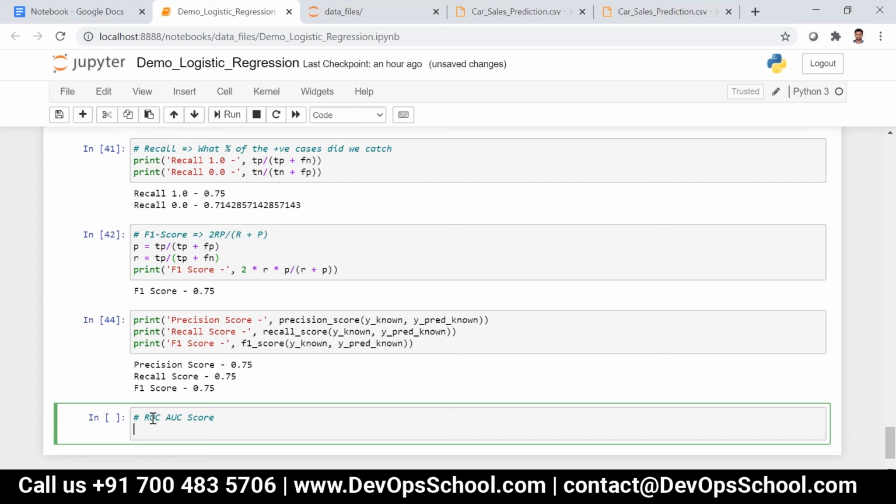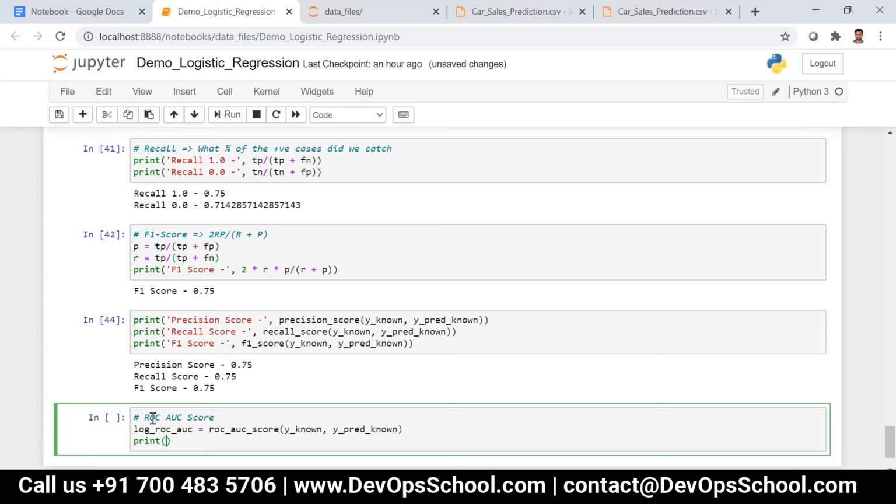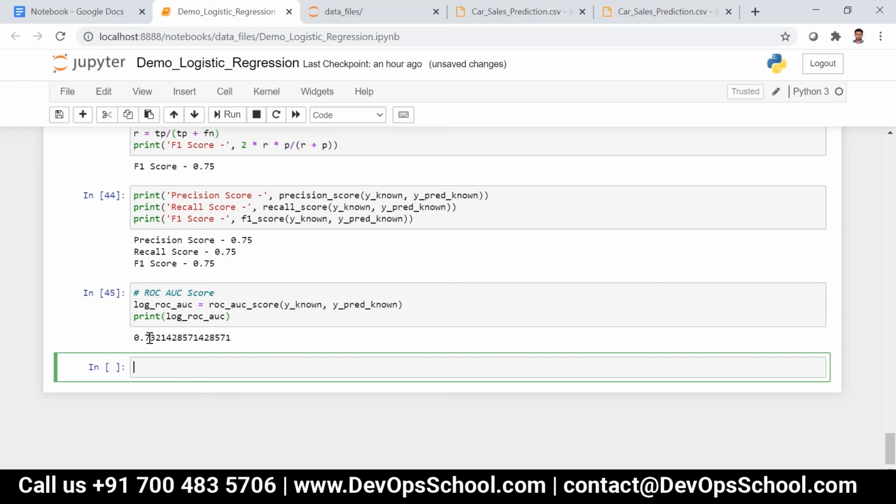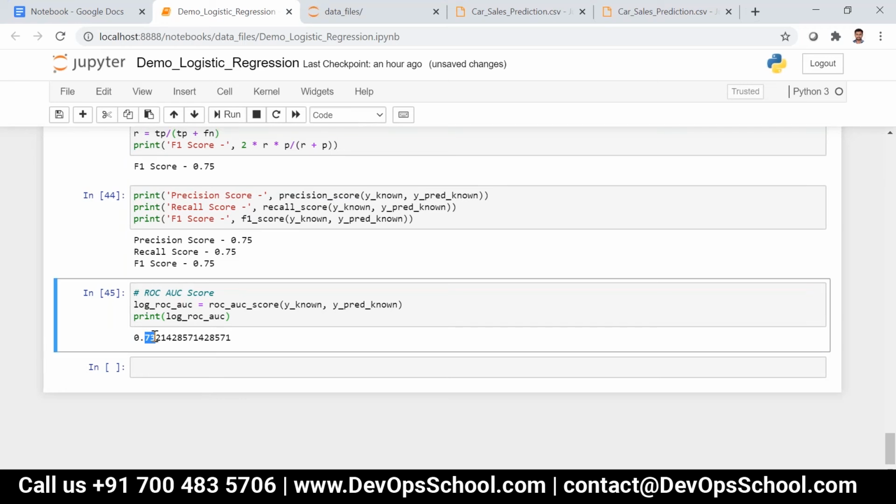I can write logistic ROC AUC is equal to ROC AUC score of y_known and y_pred_known. Now if I print it, I can see the output here: 73%. So 73% it is able to distinguish.